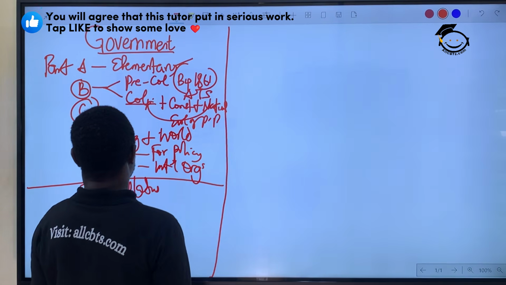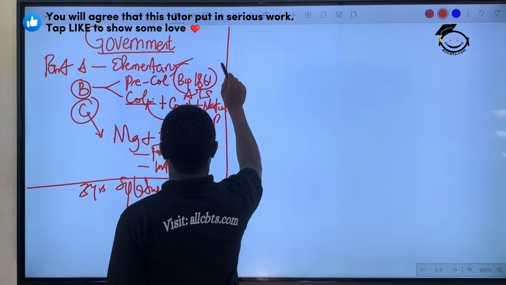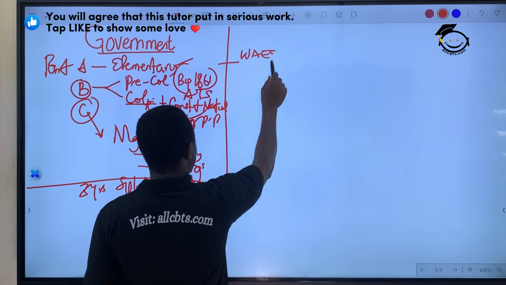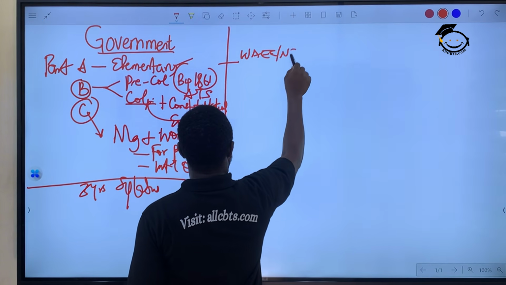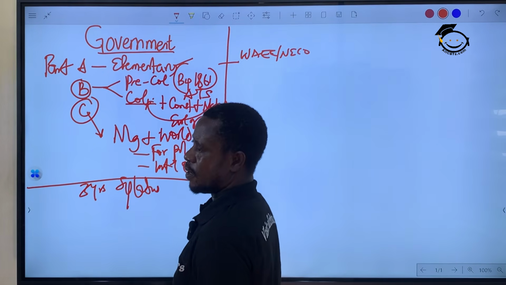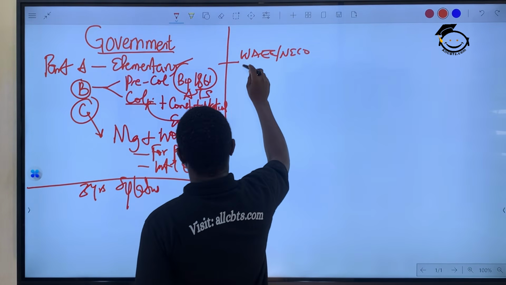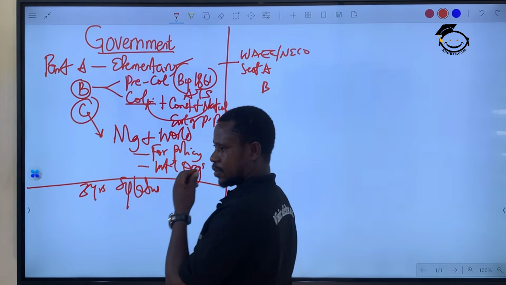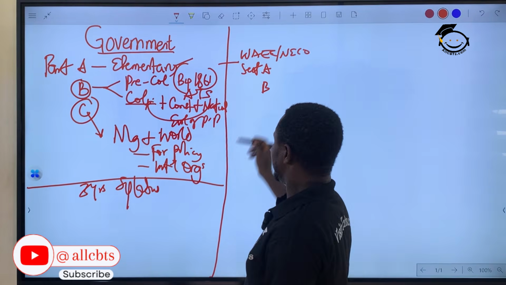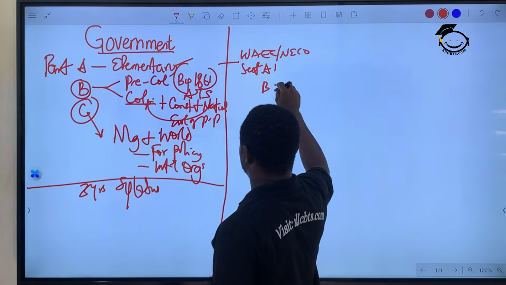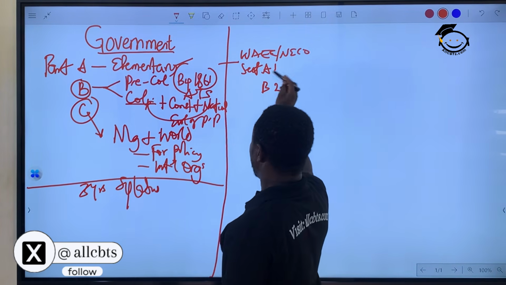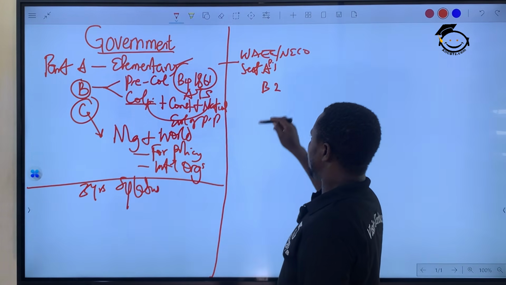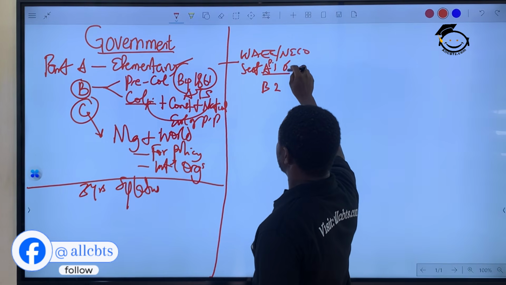Now, as you prepare for your WAEC exam or NECO exam, you know, you have section A and section B. The section A, or they call it paper 1, paper 2, you know the name, anything they call it. Okay? In that paper 1, it is OBJ.